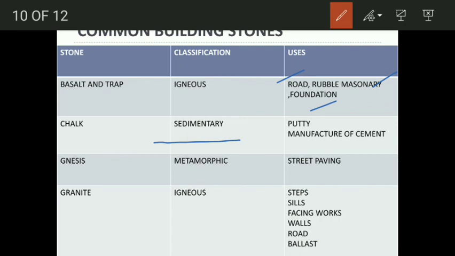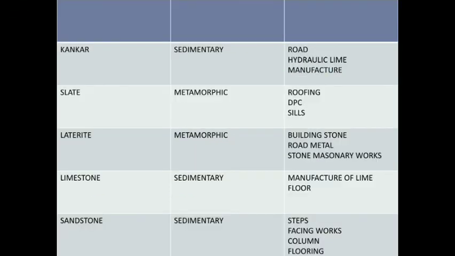Next one is gneiss. It is a metamorphic rock which is majorly used for street paving. Next one is granite, which we are very familiar with. It is a polymineralic rock, igneous in origin. It is used for the construction of steps, sills, certain facing works, walls, road construction, and even as ballast. Usually, ballasts are made of igneous rocks, which we will see in the railway engineering subject.